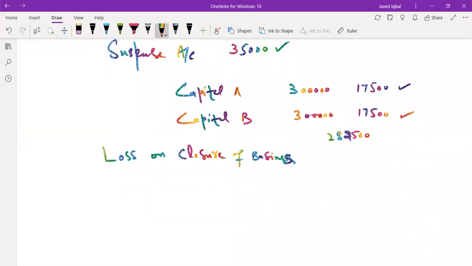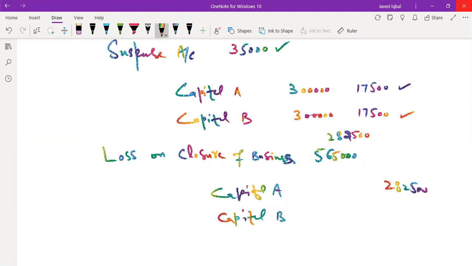So this will come to 565,000, and your capital of A should be closed by 282,500, and your capital of B should also be closed by 282,500.